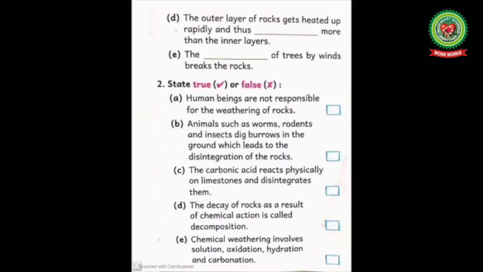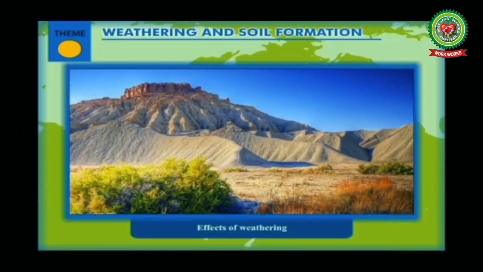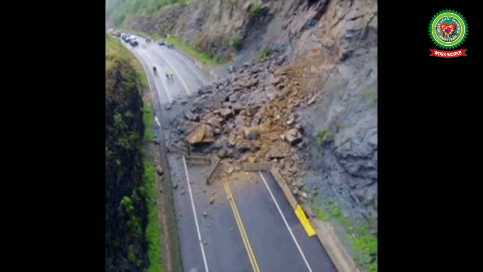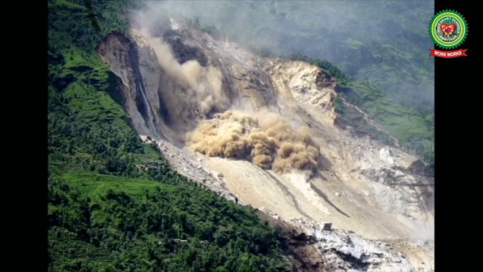Solve. Discuss the following effects of weathering. The main effects of weathering are landslides, mud flow and soil formation. A landslide is the movement of rock, soil and vegetation down the slope. Heavy rainfall or earthquakes can cause landslides. Human activities such as removal of trees and vegetation or steep roadside cutting can cause landslides. Landslides mostly happen on the hills during the rainy season.